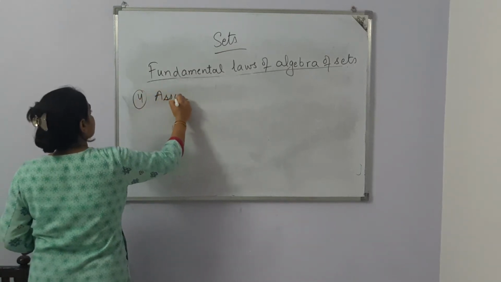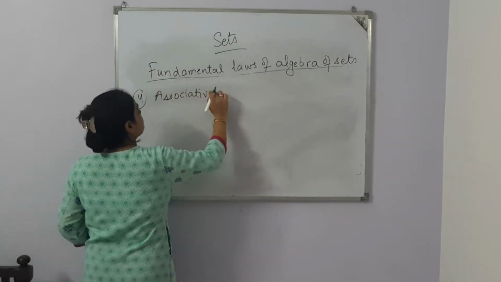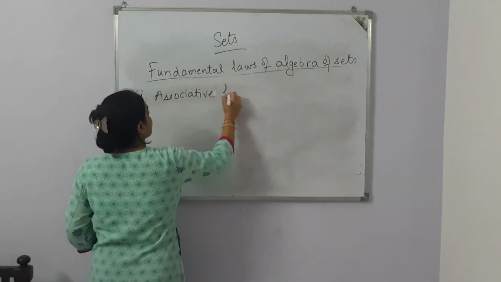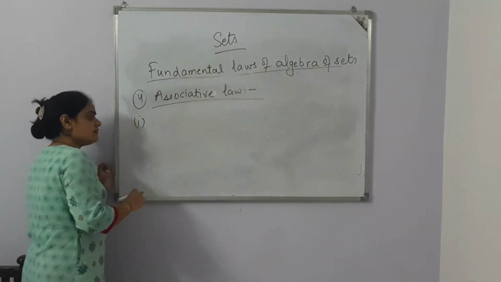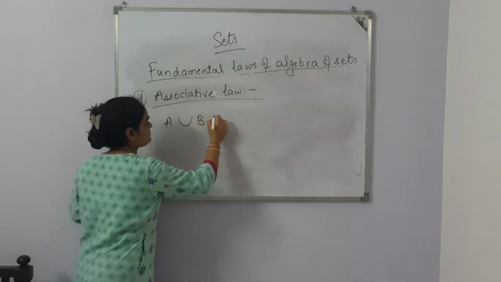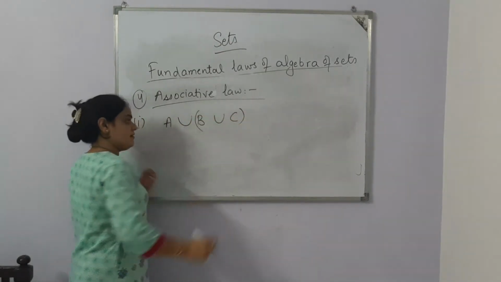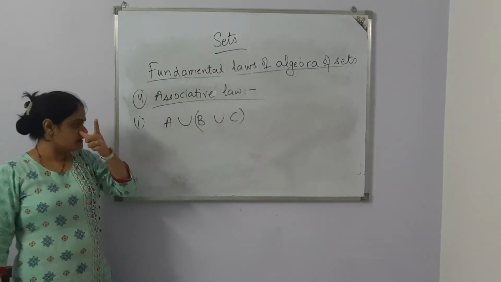The fourth law is the associative law. This law is saying, for the first result related with union, if we have three sets, the BODMAS rule says first solve the bracket, then do the other parts.